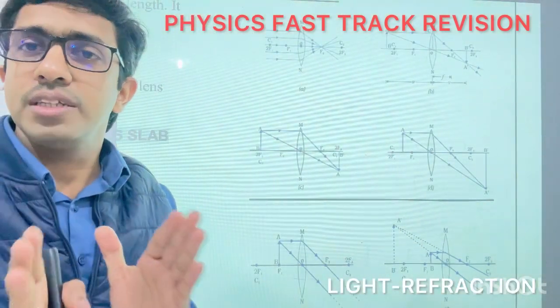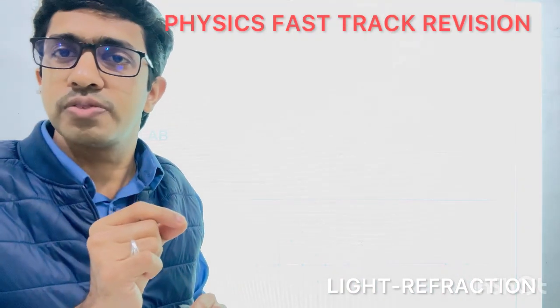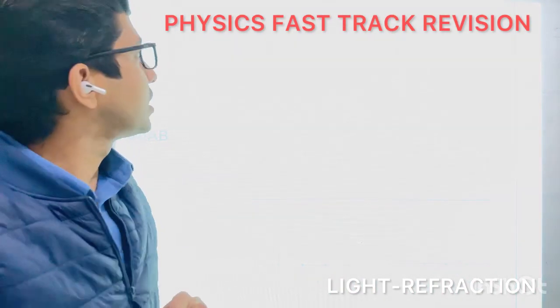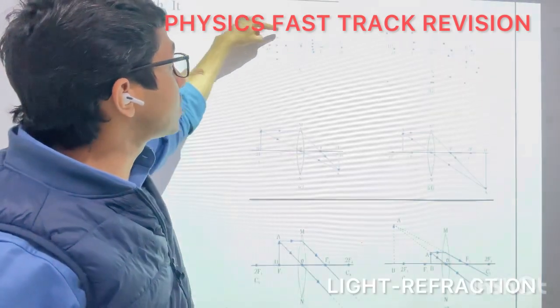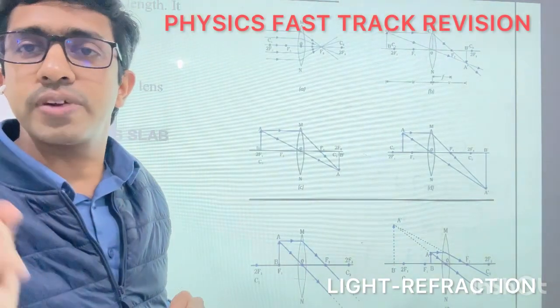For all these ray diagrams, we are again using a few basic rules. The first rule is, if any ray of light is parallel to the principal axis, it passes through the focus after refraction.